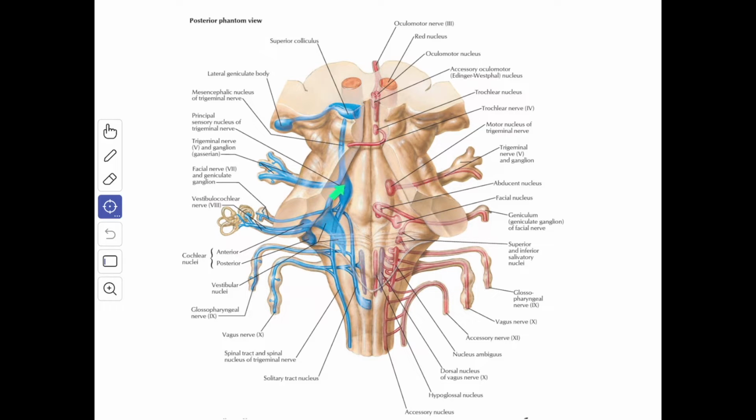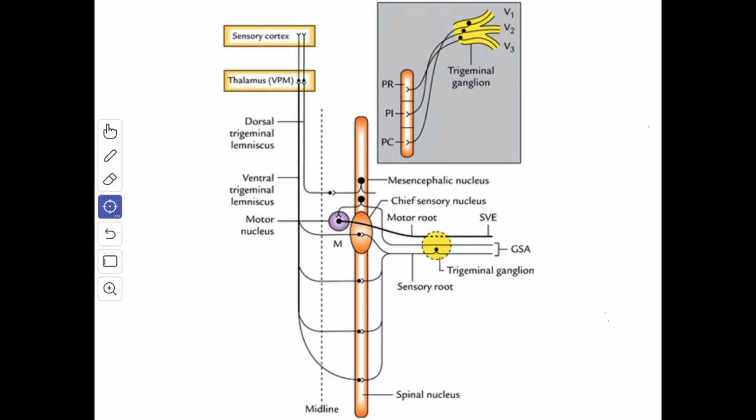So these are the three sensory nuclei of the trigeminal nerve. This is a diagrammatic representation. Here you can see this is the chief sensory nucleus of the trigeminal nerve and this is the spinal nucleus of the trigeminal nerve and this is the mesencephalic nucleus of the trigeminal nerve.